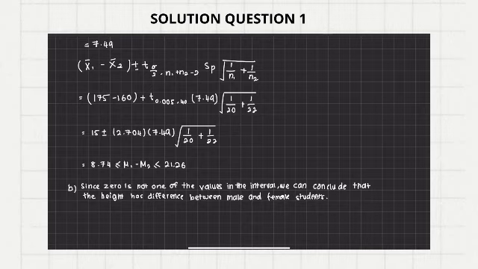For question 2, based on the answer in 1, can you conclude that the height has no difference between male and female students? Since 0 is not included in the interval, the conclusion is that since 0 is not one of the values in the interval, we can conclude that the height has a difference between male and female students.